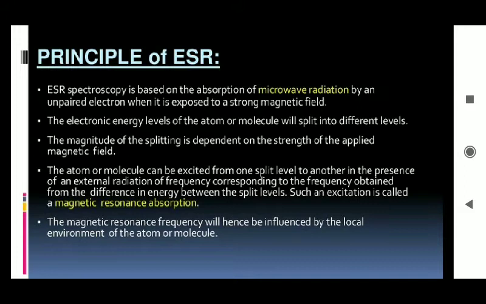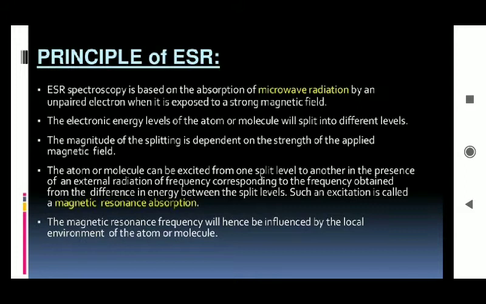So the electronic energy level of the atom or molecule will get split into different levels, right? The magnitude of the splitting is always dependent on the strength of the applied magnetic field, that is, how much they split depends on the strength of the magnetic field applied.